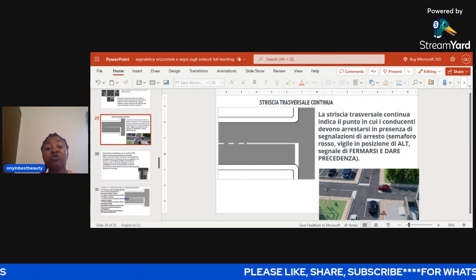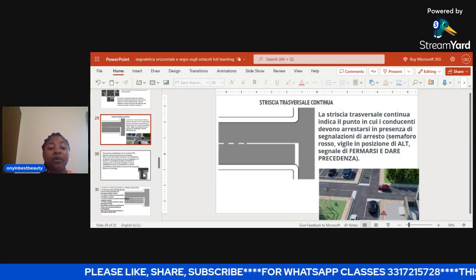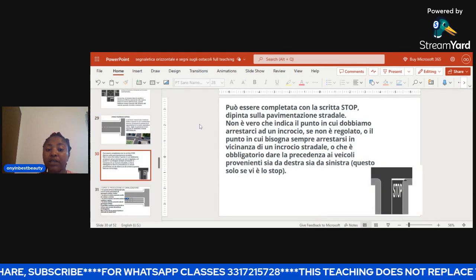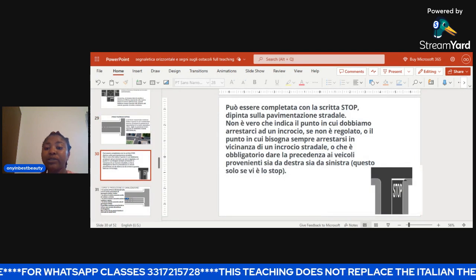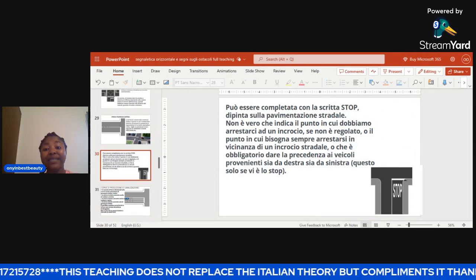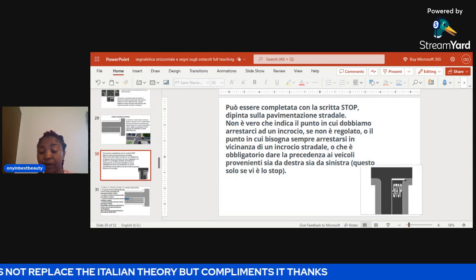Now, normally you need to stop before this line. Okay, you have to stop somewhere here. Now, I'm still going to read based on this striscia traversale continua. It can be completed with the written word, written boldly, STOP, just like this particular diagram here.